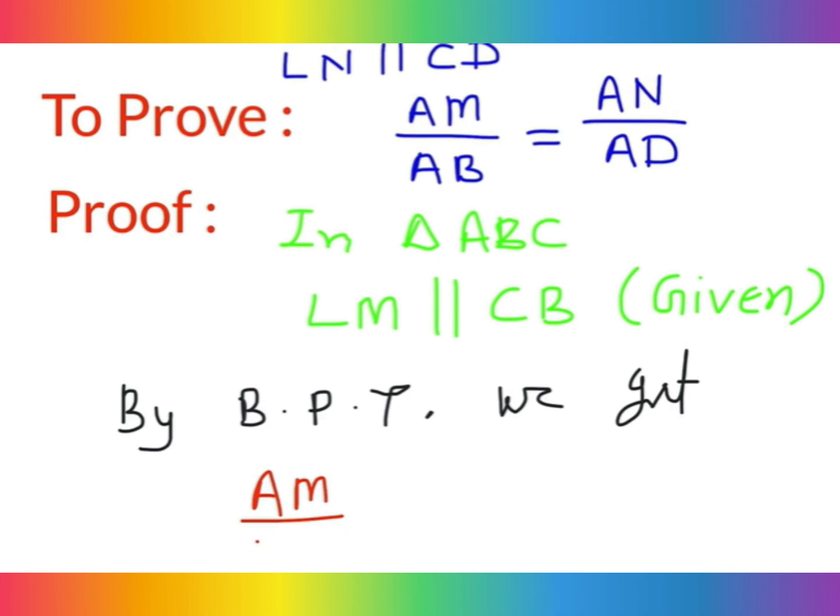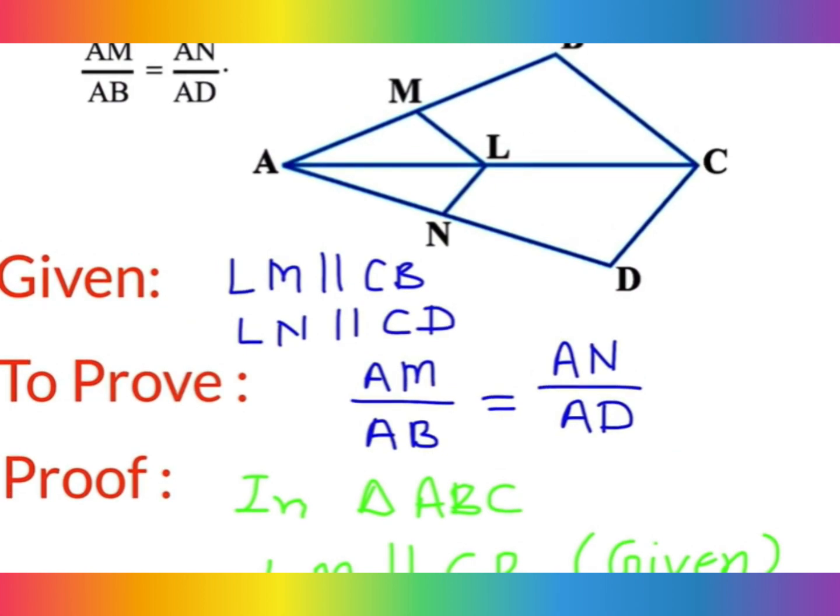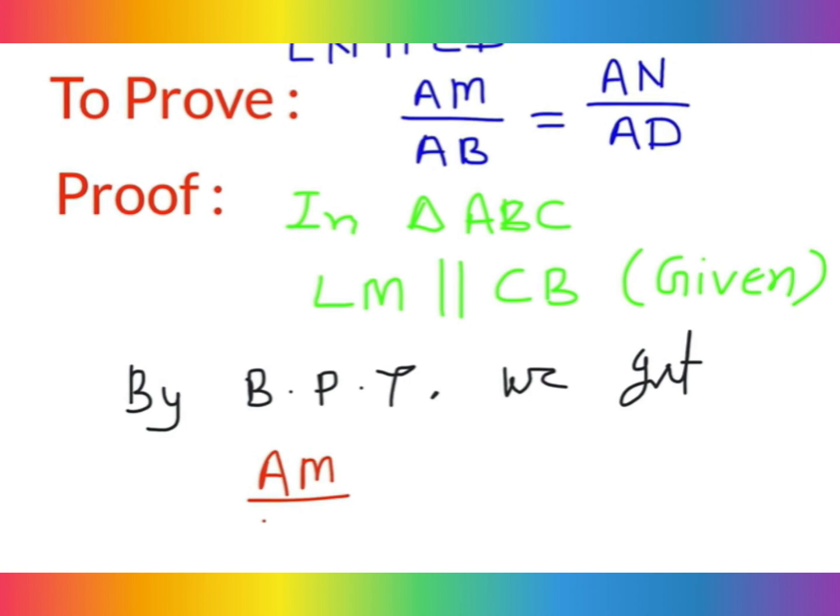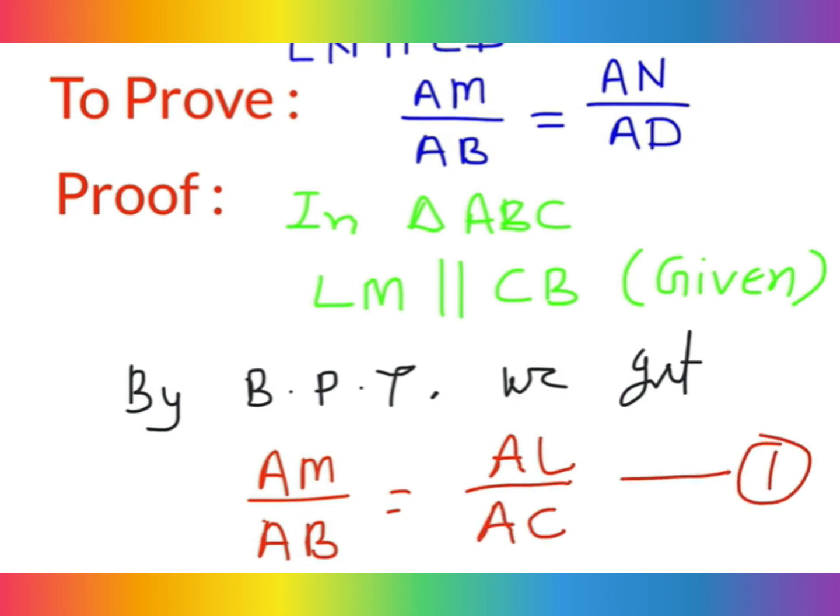AM, up dear, here you see just one, AM divided by AB. AB means you can observe this is the whole side AB. Okay, so you will use only these things, AM divided by whole side AB, and in the same way AL and divide by AC. So you will write this as equation number first, that is AM divided by AB equal to AL and divide by AC. So this is the equation number first.